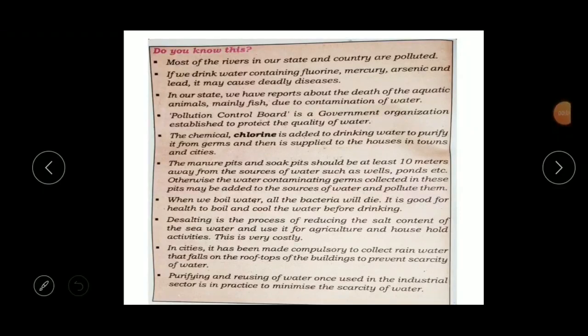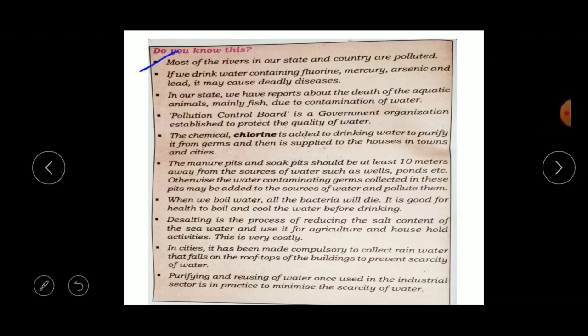Now let us learn some more interesting facts about water pollution. Okay, so the first point is most of the rivers in our state and country are polluted, as we are seeing on TV and reading in the newspaper that most of the rivers in our state as well as in our country are getting polluted, right?